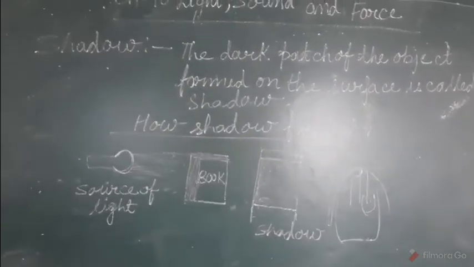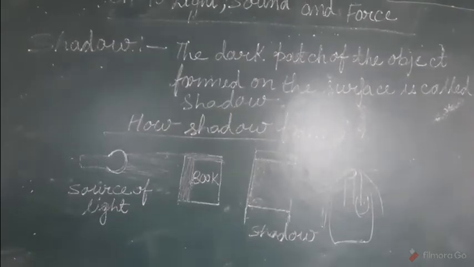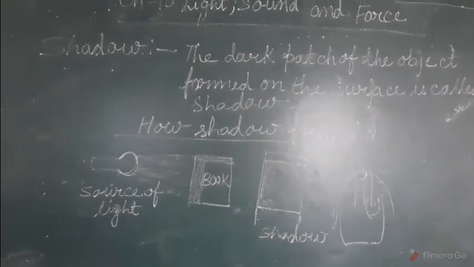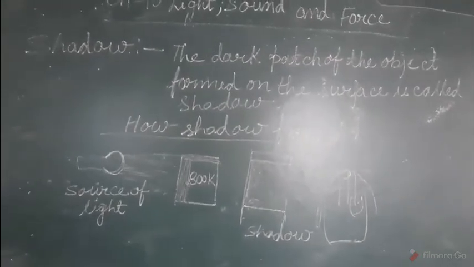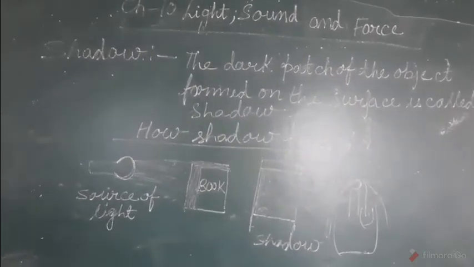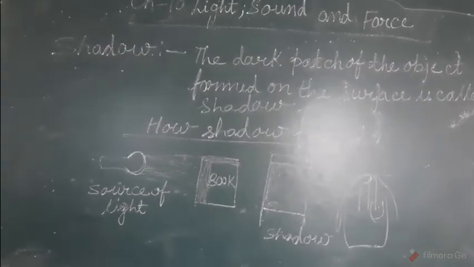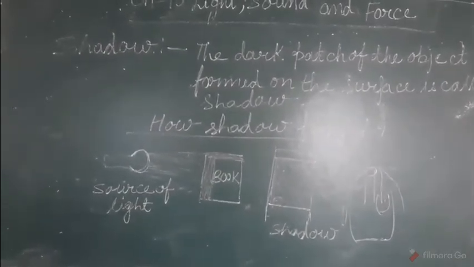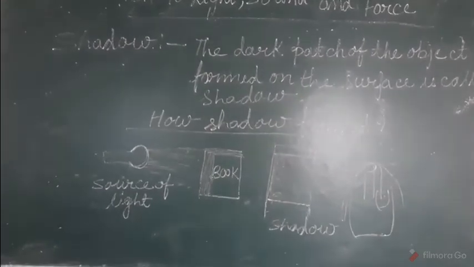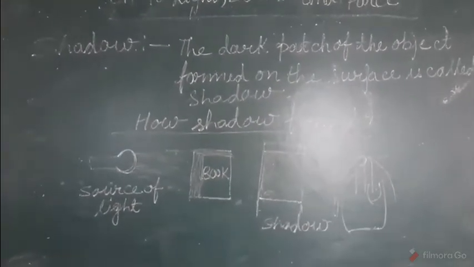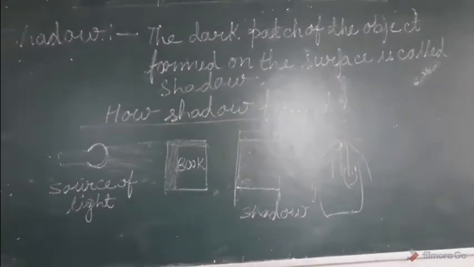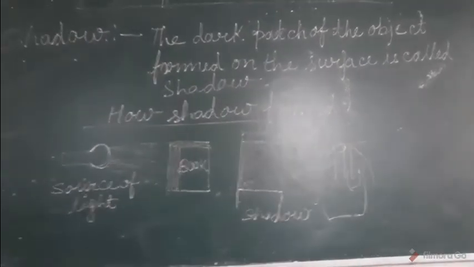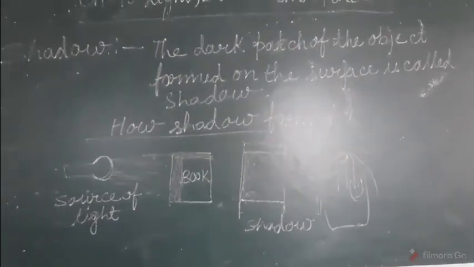Because light always travels in a straight line, and when any object comes in the way of light, light cannot pass through it. Then it forms the shadow on the other surface. And shadow always forms on the opposite side of the source of light.